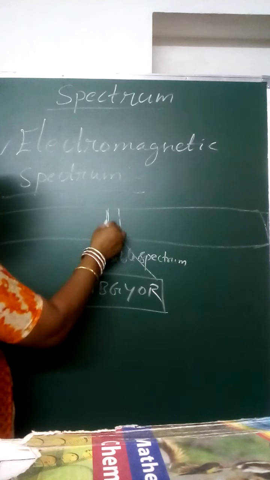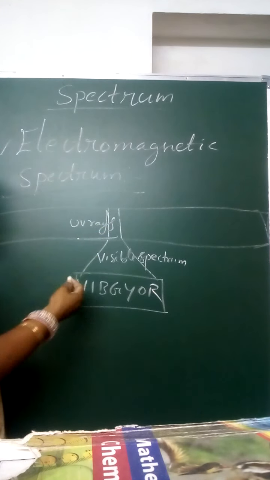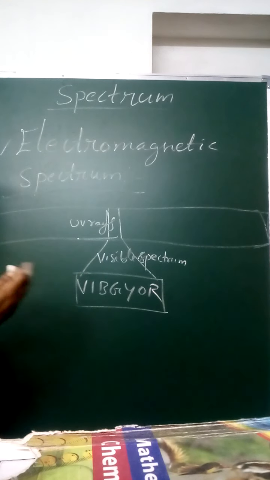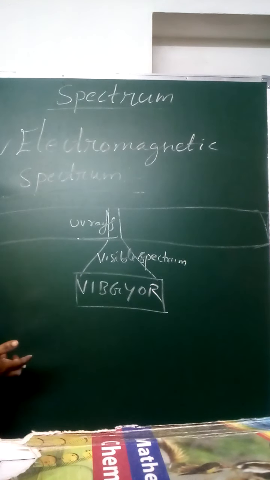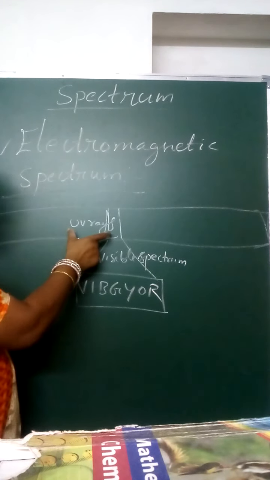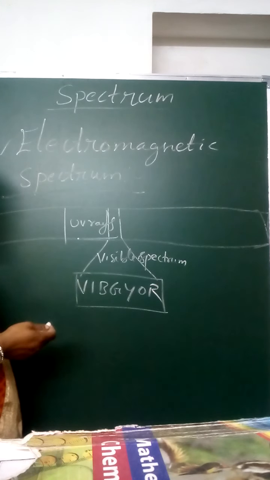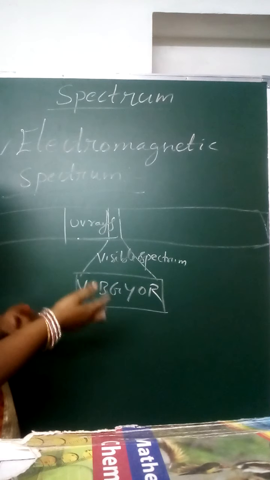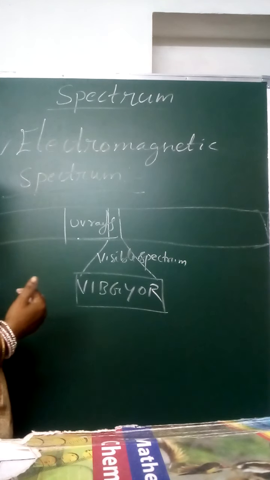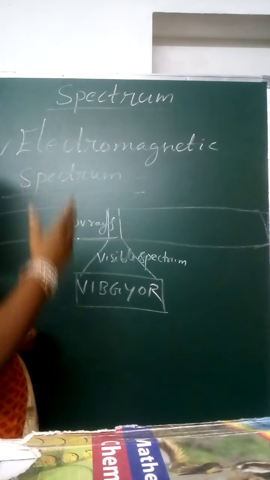On this side are UV rays, the UV spectrum. We cannot see UV rays with our naked eye, but we can sense their intensity. Nowadays everyone talks about the ozone layer.